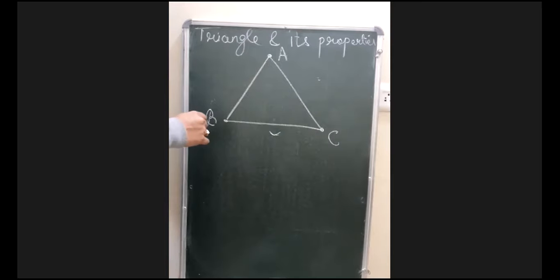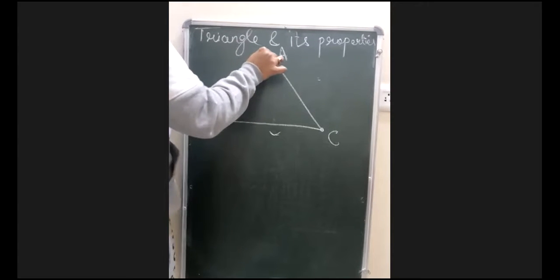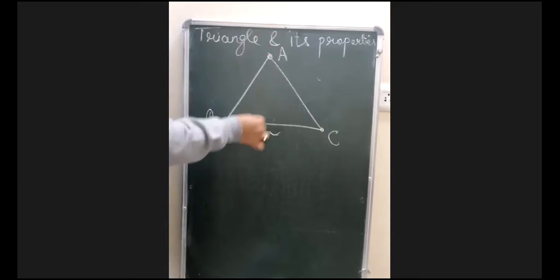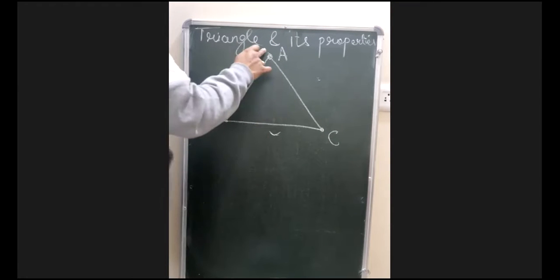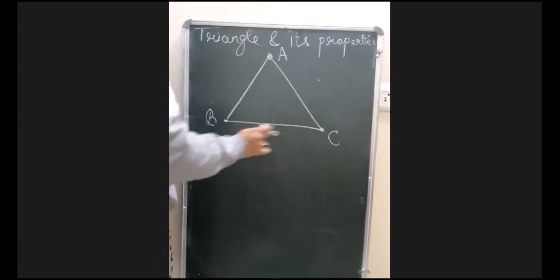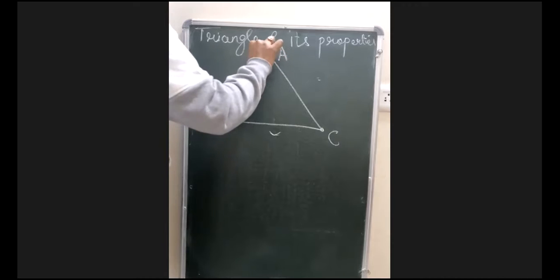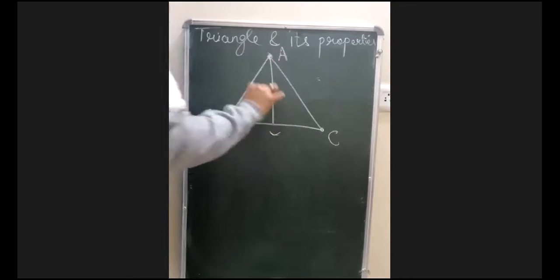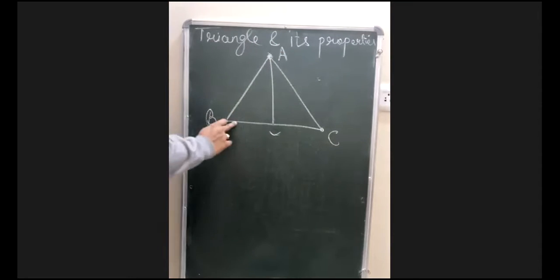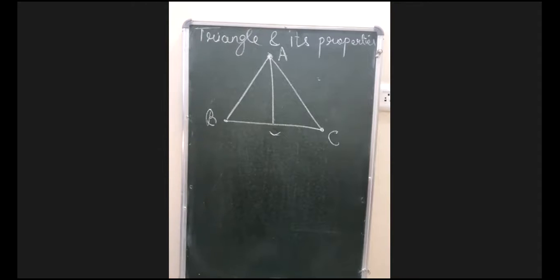Median is a line segment which is drawn from the vertex to the opposite side, and it divides that opposite side into two equal parts. For example, अगर मैं यहाँ से लाइन लूँ तो ये हमेशा इसकी opposite side कौन सी हुई BC. And remember, it divides that side into two equal parts. That is why we call it median. Okay, mid word से बना हुआ है, so that is median here.